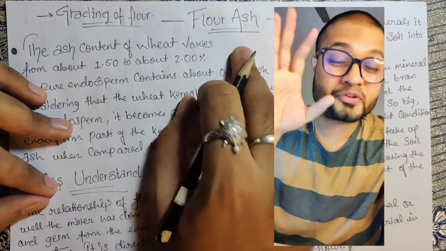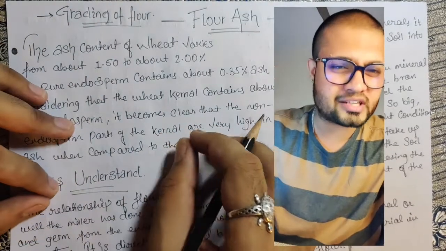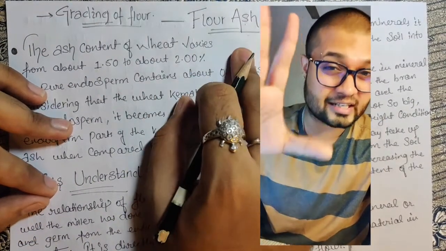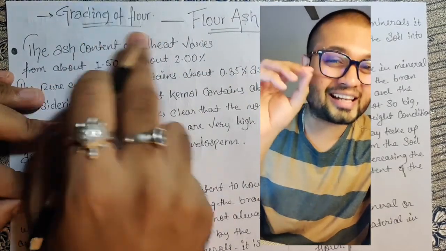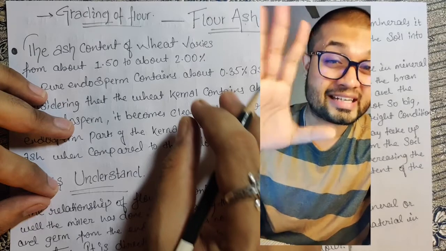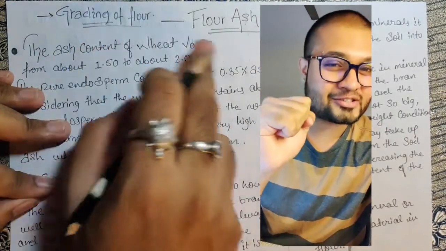Means to understand the European standard of flour and how they deal with it. And what is T45, T55, T65? I'm going to explain you in very detail. So do watch till the end to understand everything about the flour ash in detail, means from the scratch. So let's start the lesson.